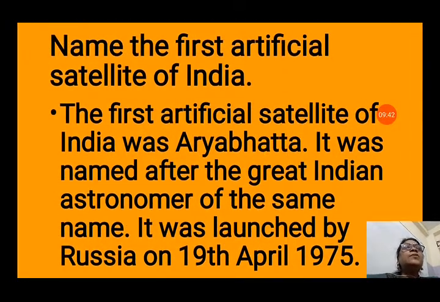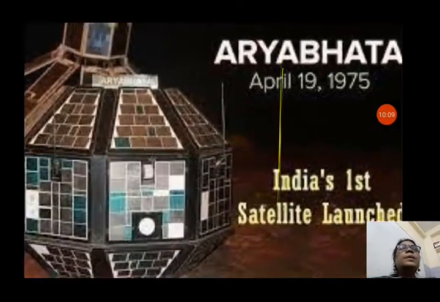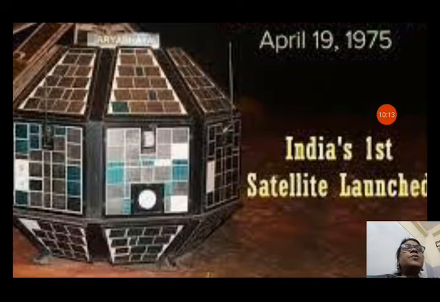Name the first artificial satellite of India. The first artificial satellite of India was Aryabhat. It was named after the great Indian astronomer of the same name. So to honor his name, the first artificial satellite of India was given the name Aryabhat. It was launched by Russia on 19th April 1975. You can see the picture also, Aryabhat, India's first artificial satellite.